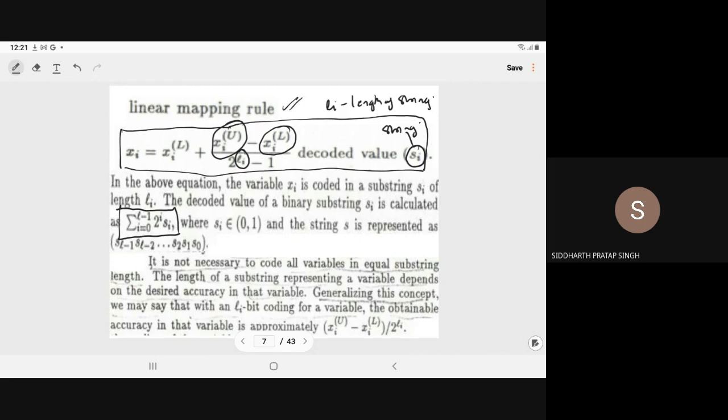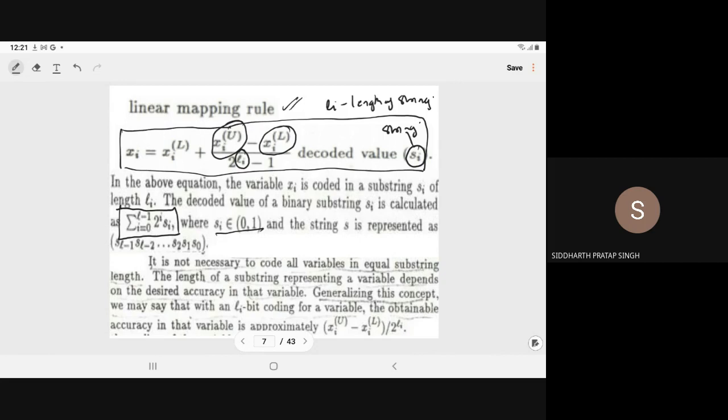The decoded value of binary substring si is calculated as this summation, where all the si are either 0 or 1, and the string s is represented as s(l-1), s(l-2), ..., s2, s1, s0.